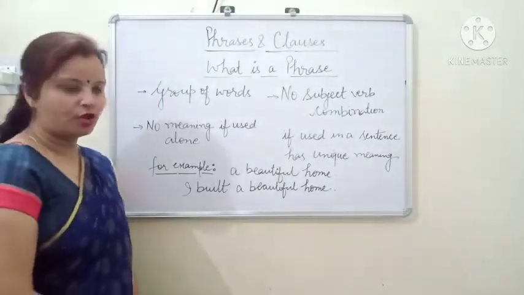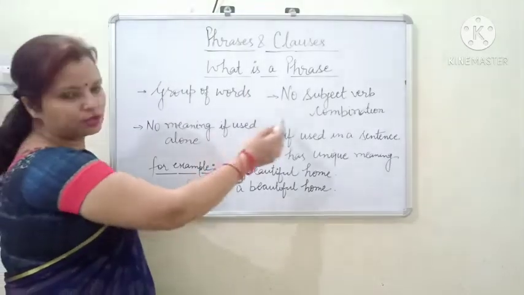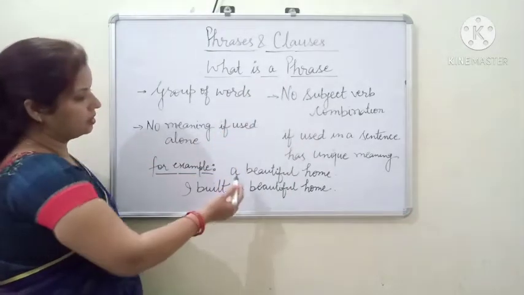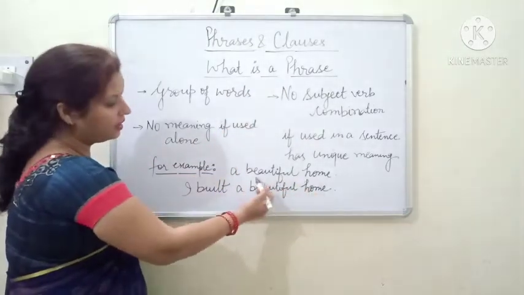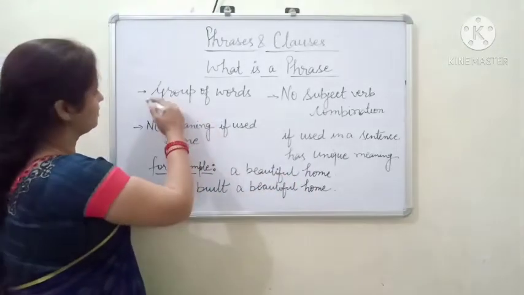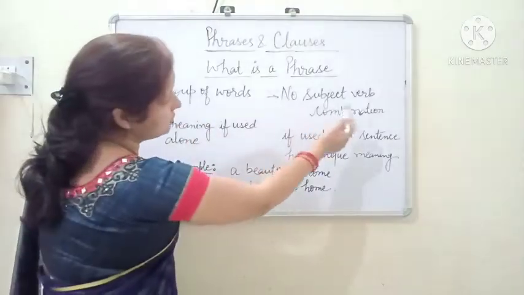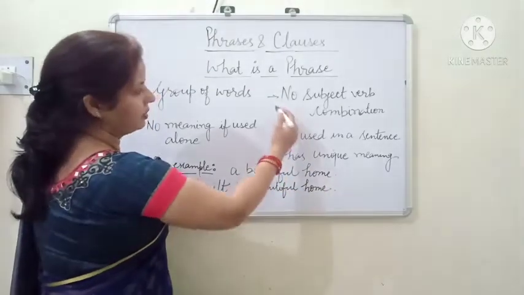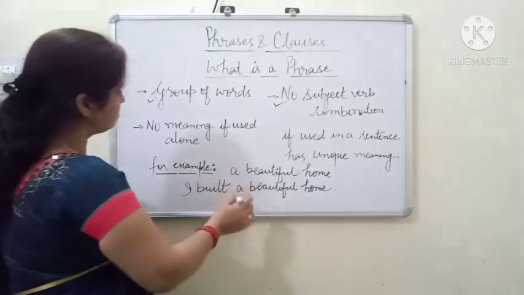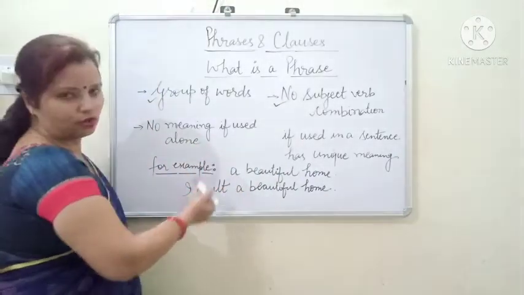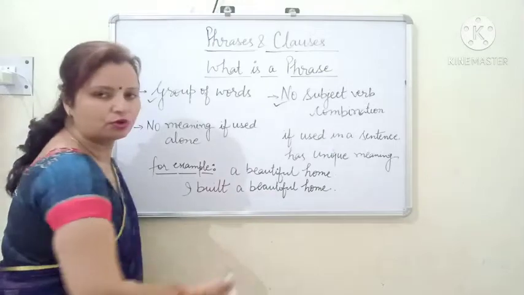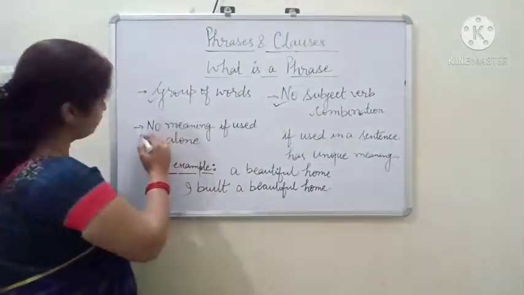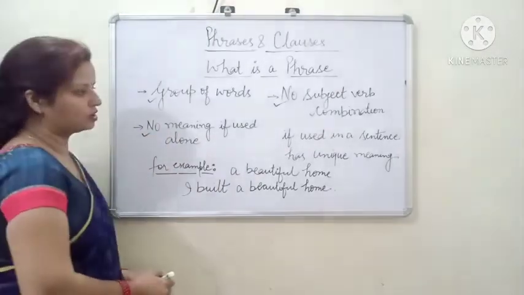So let's check whether it is satisfying all these four conditions. First is that a phrase is a group of words. So a beautiful home, definitely it is a group of words. And no subject verb combination. So here we can see it has no subject and no verb. Definitely it is satisfying the second condition also. No meaning if used alone. When we say a beautiful home, is there any specific meaning? No. And so in this way it is satisfying the third condition also.